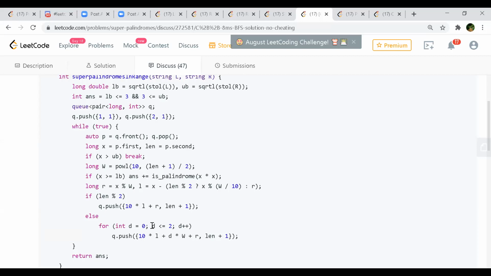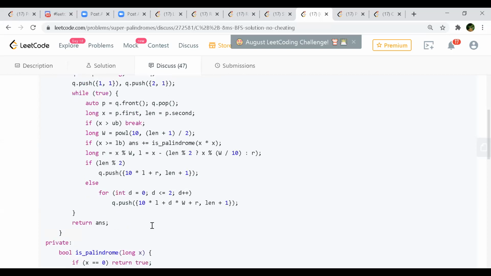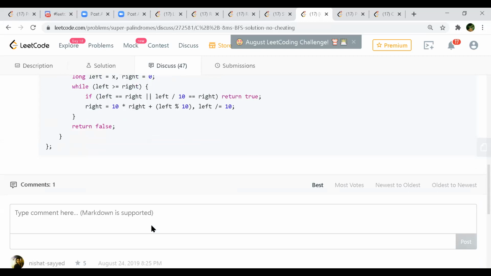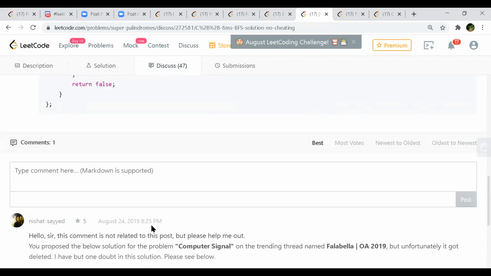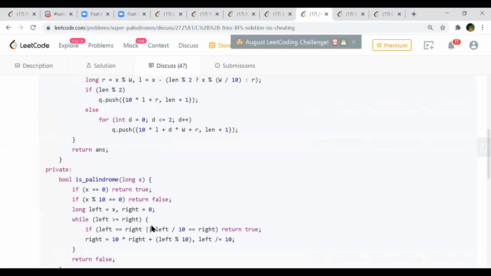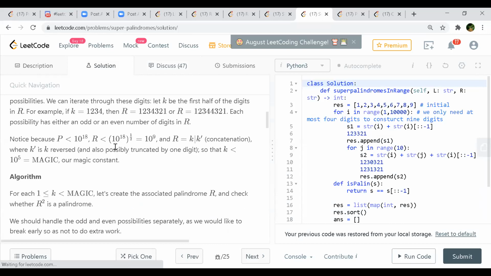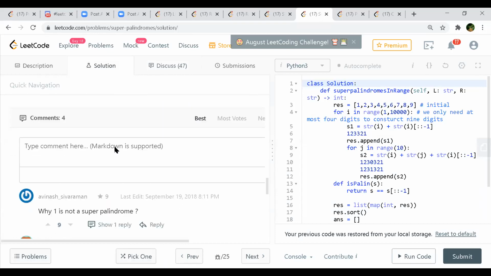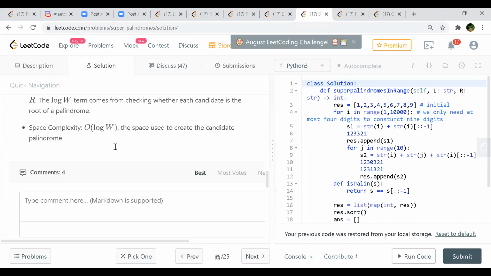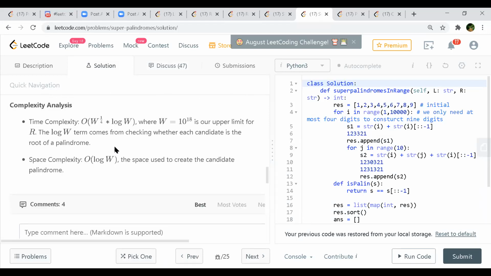Again, what is the intuition? Where is BFS here? Okay, Q here. Yeah, when he's using a Q, he's saying it's a BFS, but that's not real BFS. Yeah, there are crazy ways of doing it, but I'm not sure if the solution one works. But they have not said it's not working anywhere. So what are other solutions they use? If you look at time complexity, it is not that bad. Whatever is given in the LeetCode solution, it should work, right? They might have added only the working solution there, right?